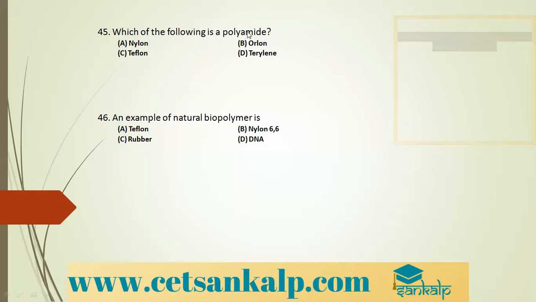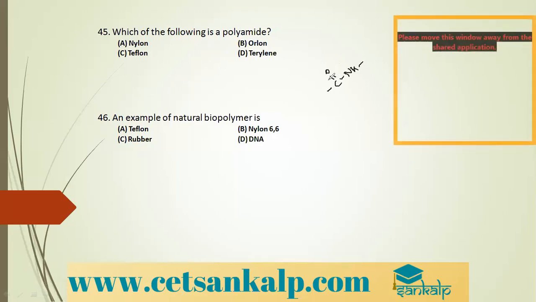Polyamides means they contain the CONH group. Those compounds which contain the CONH bond are called polyamides. One such example is nylon. It might be nylon 6,6 or nylon 6. They both contain amide linkage. Therefore, they are called polyamides. We have even polyesters. Yes, terylene is an example for polyesters.